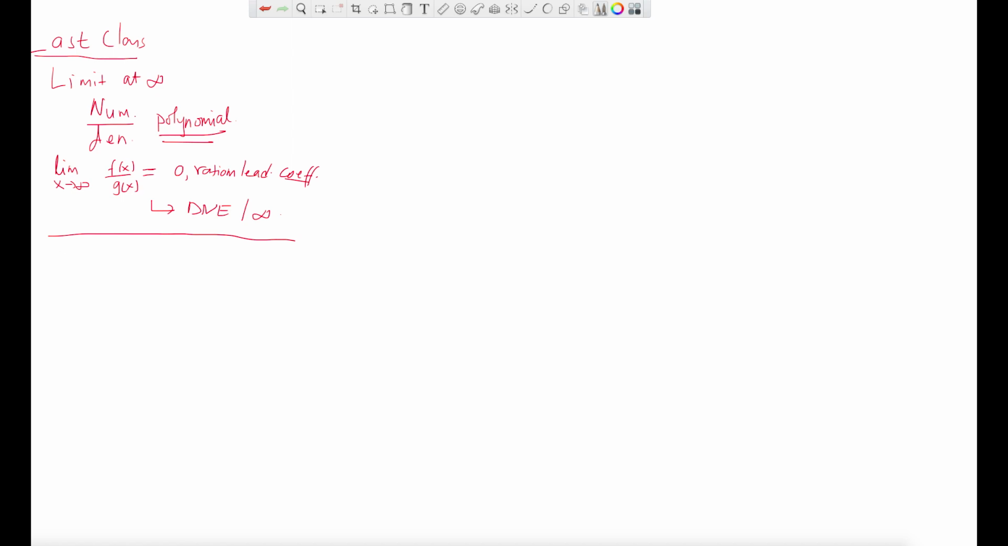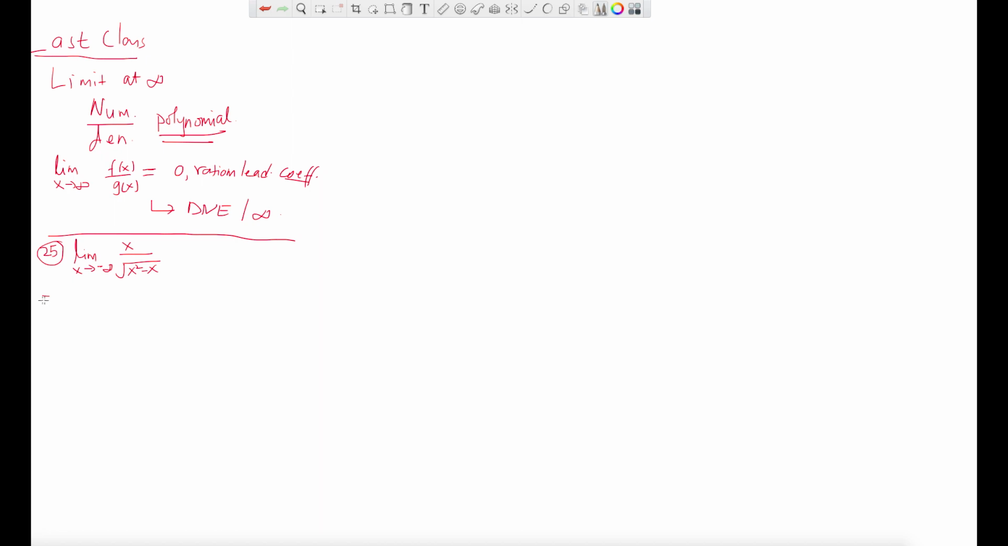So for example, let us try to do question number 25 from the book. This is the limit as x tends to negative infinity of x over the square root of x squared minus x. Look at this. The numerator is a polynomial, but the denominator is not a polynomial because it has a root, right? How do I find out the limit at infinity here?